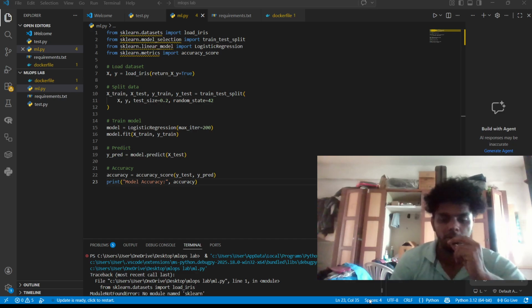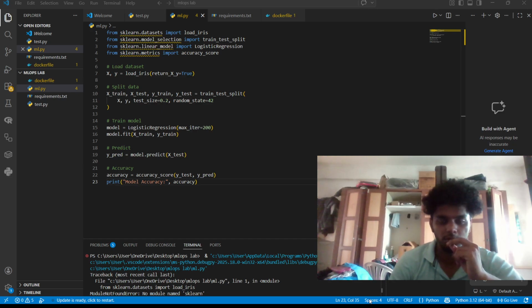So the third experiment is containerizing a ML model. Here the project structure is creating a Dockerfile, ml.py and requirements.txt. The machine learning code is explaining we are importing scikit-learn and a dataset.